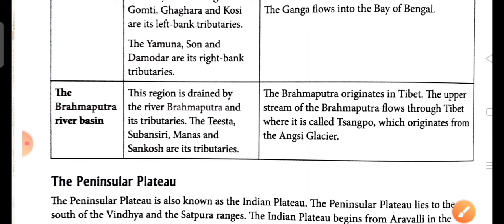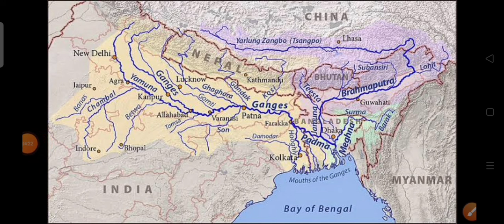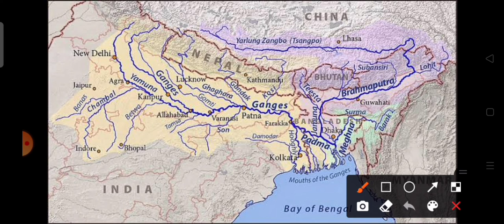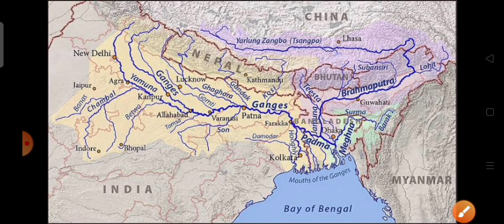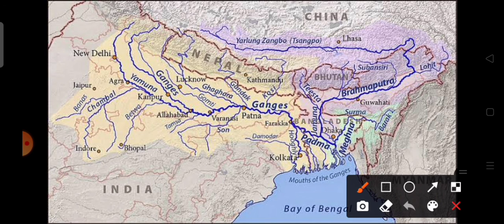Now we have to see this river also in the picture. From this picture we know that the Brahmaputra originates in the Tibetan plateau, and the upper stream of the Brahmaputra flows through Tibet as Tsangpo, which originates in the Angsi glacier. The Brahmaputra tributaries like Tista and Subansiri are present here.